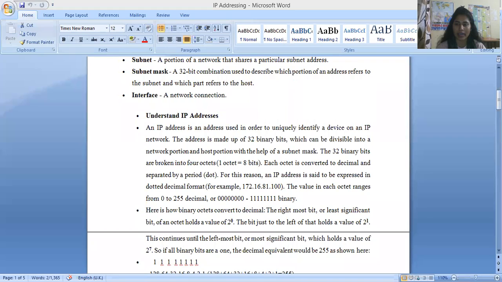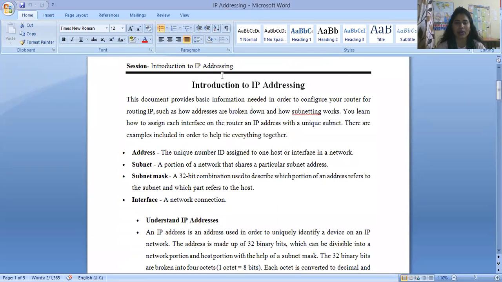Here, this is the file which explains IP addressing. This document basically provides the basic information needed in order to configure your routers for IP routing. It covers how addresses are broken into multiple parts, and how subnetting works. You also learn how to assign an IP address with a unique subnet to an interface on the router. Clear? There are many more examples included in order to help tie everything together.